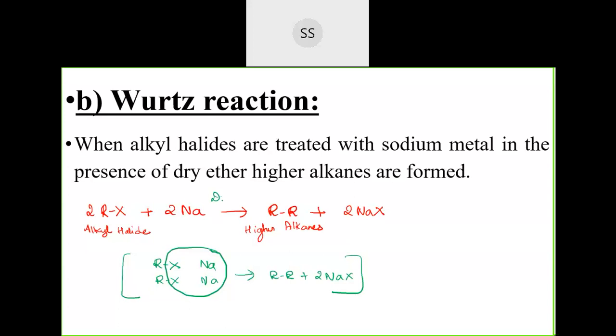Ether, I said dry ether is a solvent. Here we use dry ether. Dry ether is a solvent, just to dissolve this compound. Like how water is a solvent, but water is a polar solvent, dry ether is a non-polar solvent.